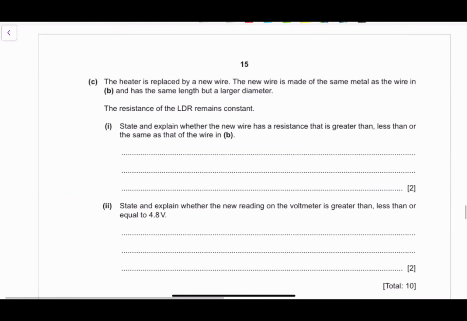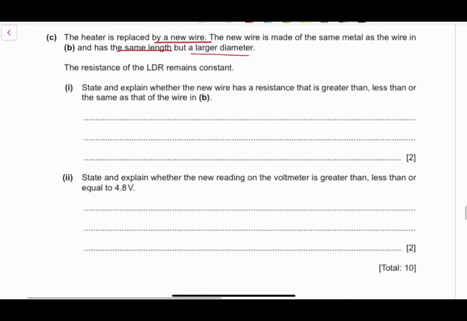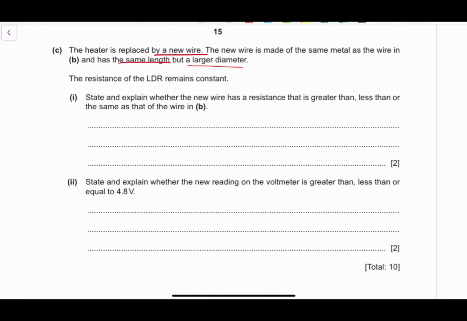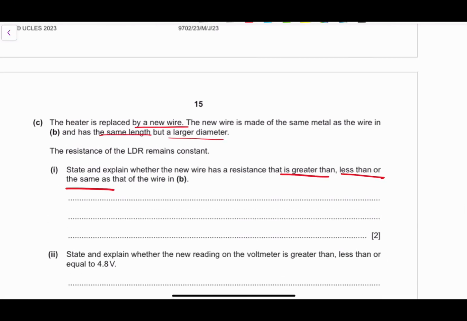Very important. The last question: we've been told that the heater is replaced by a new wire that is the same length but a larger diameter. And we must state and explain whether the new wire has a resistance that is greater than, less than, or the same as that of the wire in question B. So what is happening? We have the same length, but a larger diameter. What is the effect of that diameter?